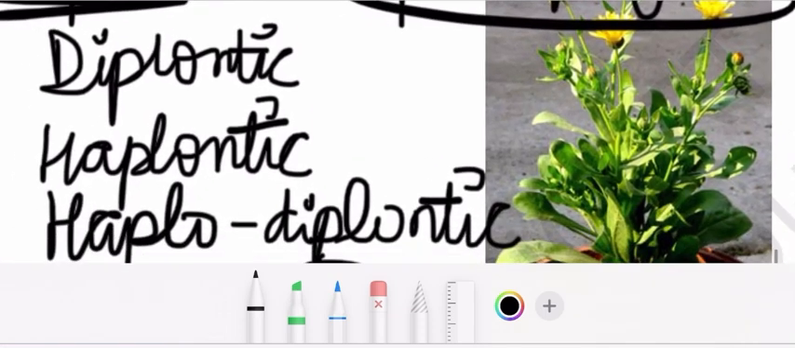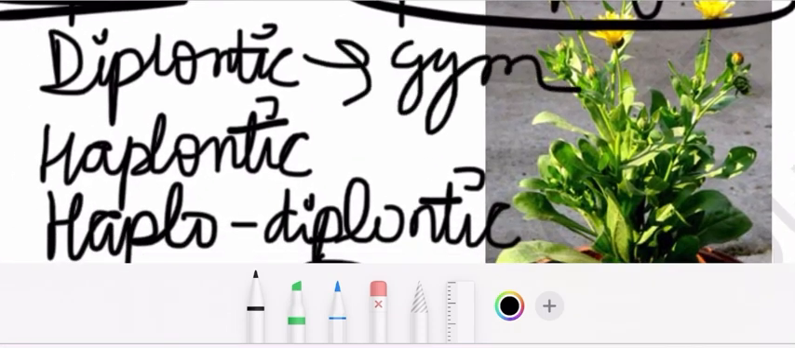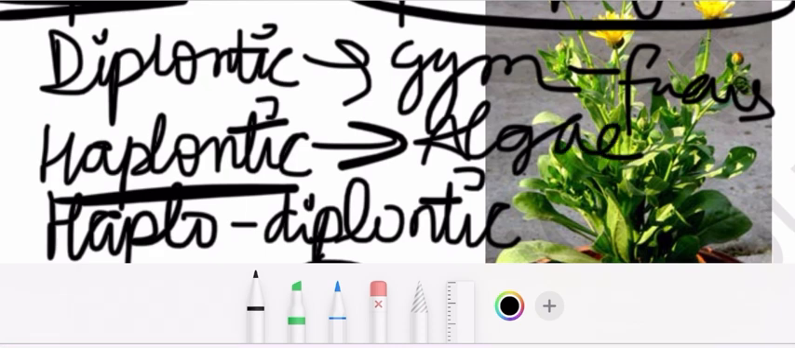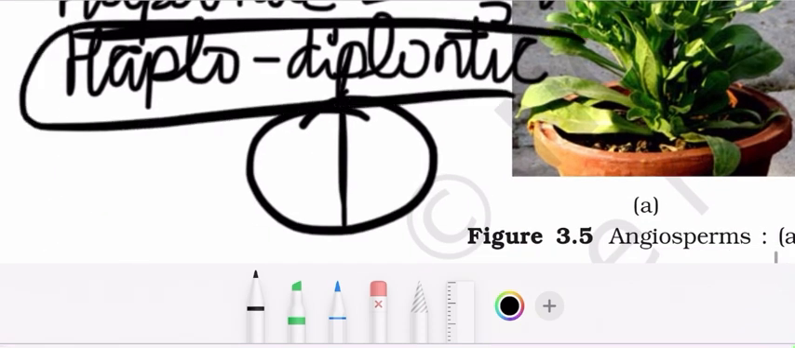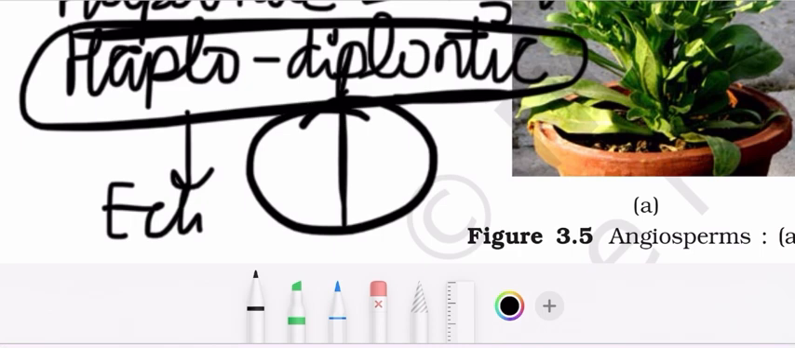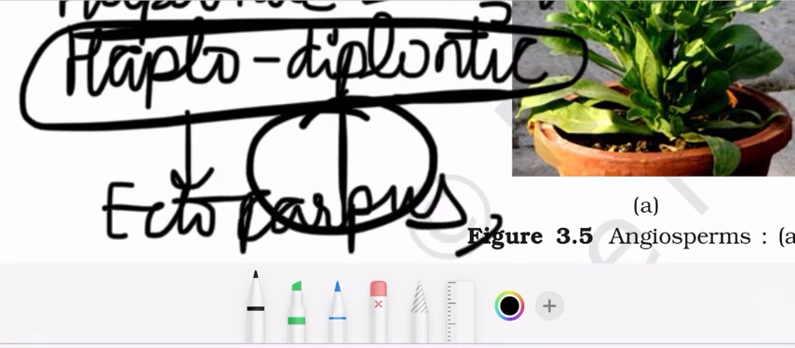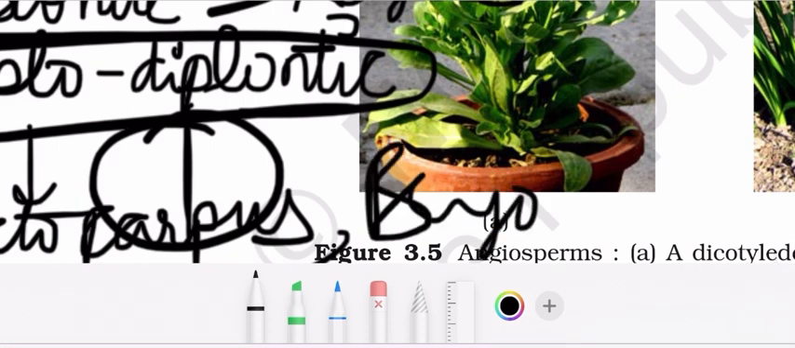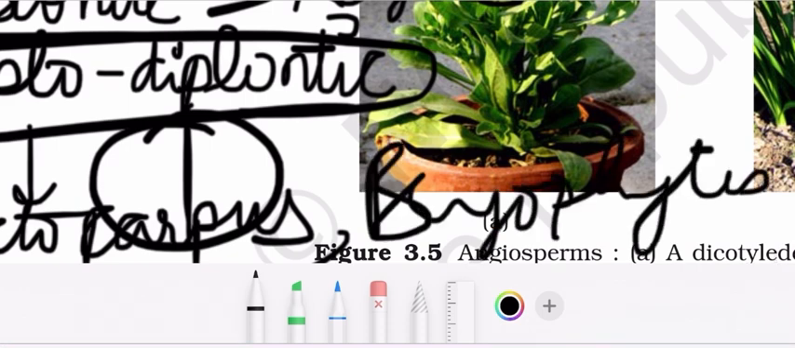And diplontic examples are gymnosperms, angiosperms, and Fucus. An example of a haplontic life cycle is algae like Volvox. Okay, but the haplodiplontic example is Ectocarpus. Okay, and bryophytes, all the bryophytes, pteridophytes,